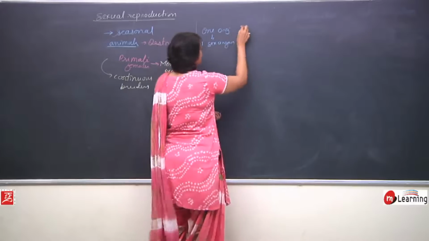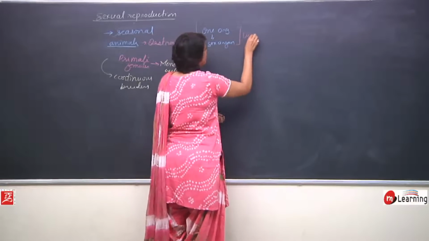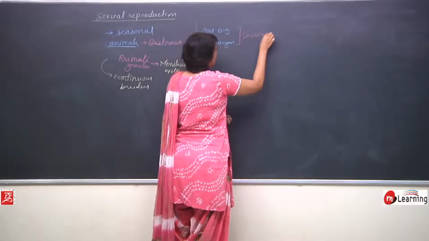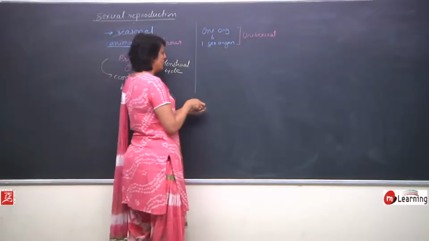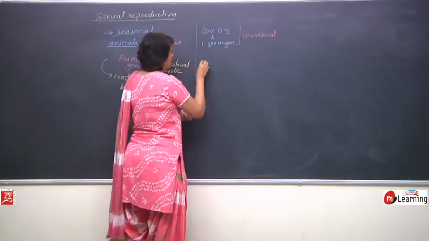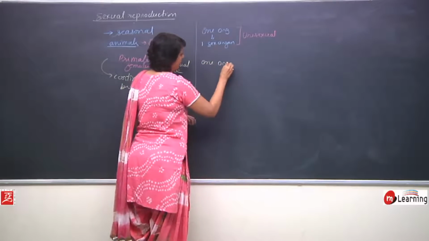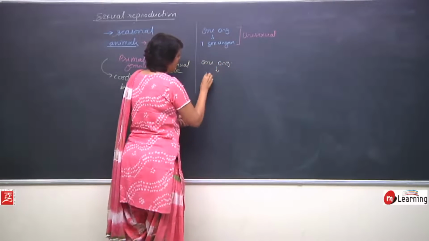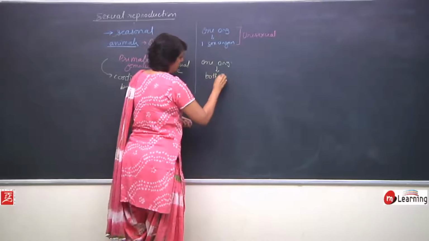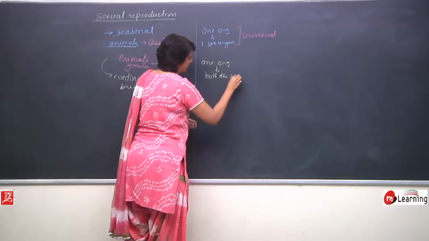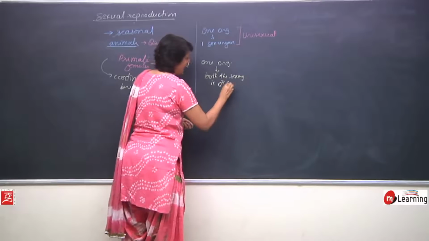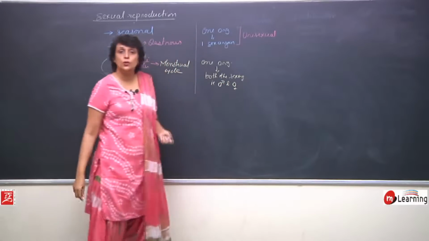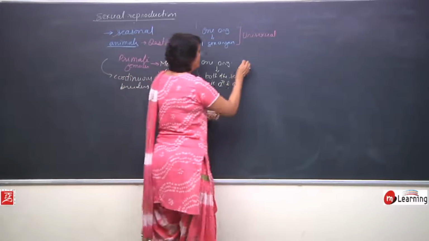Such organisms are known as unisexual. There are some organisms where one organism has both the sex organs, that is male and female both. They are called bisexual.